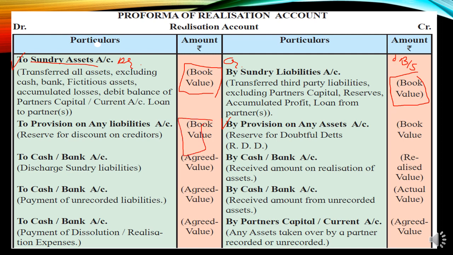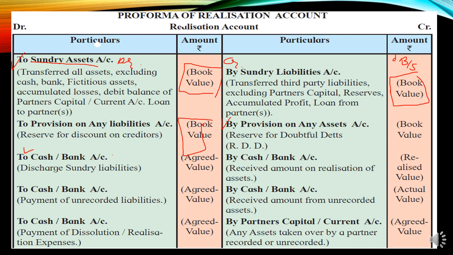After that, some assets and liabilities will be taken over by the partners, or some assets and liabilities will be paid, or assets will be sold. For that we have to pass entries, and all the entries after that will run through realization, cash and bank, and partners' capital accounts only, because the individual assets and liabilities are all transferred to the realization account. So if any liability is being paid, the entry will be liability account debit to cash bank. But the liability is now in the realization. So instead of saying liability, what will you say? Realization.